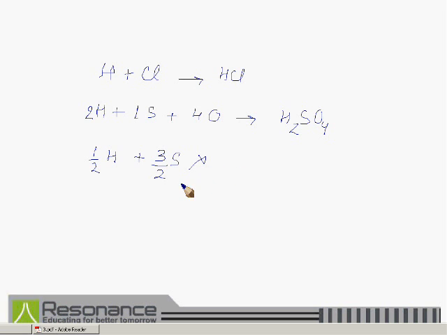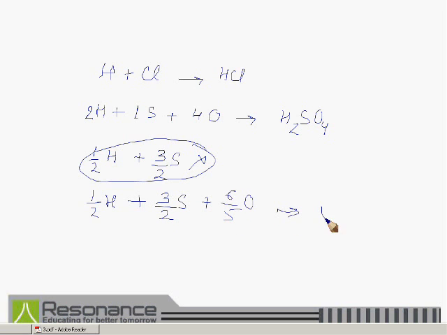This is not possible because atoms can neither be created nor destroyed. We could say that half atom of hydrogen, 3 by 2 of sulfur and 6 by 5 atom of oxygen form a compound, but this is not true because atoms cannot divide in a reaction, and according to this point atoms can react with each other only in whole numbers.